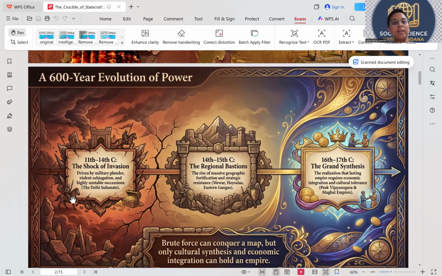Yes, the first slide. 600-year evolution of power. 600-year evolution, 600 years from 11th century to 17th century.